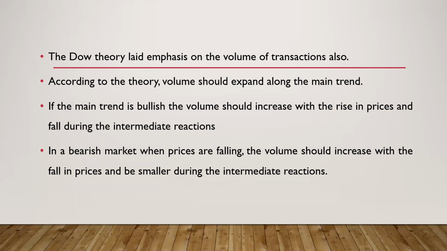Now again, the Dow theory emphasizes on the volume of transaction also. Volume of transaction means how many people are buying or how many people are selling that particular security. What is the volume of transaction at a particular period? If there is high volume, then it will show a trend. That is what they believe. According to the theory, volume would expand along the main trend. If the main trend is bullish, the volume should increase with the rise in prices and fall during the intermediate reactions. So they are saying that the volume of transactions will move as per the main trend.